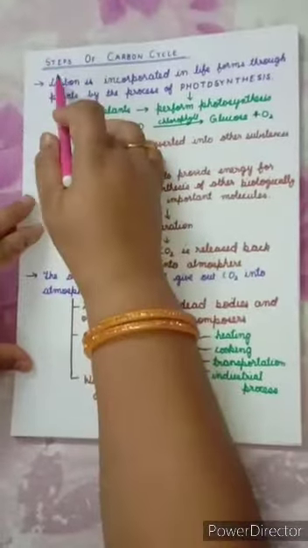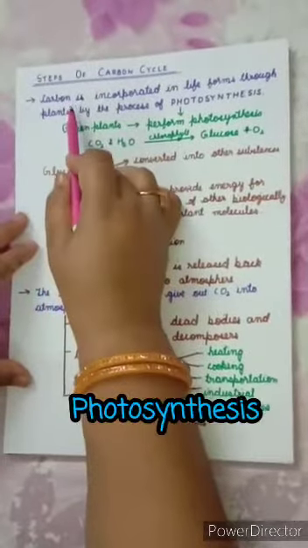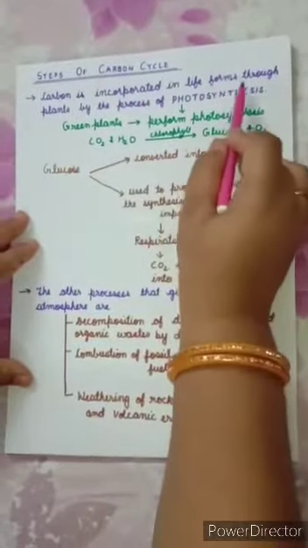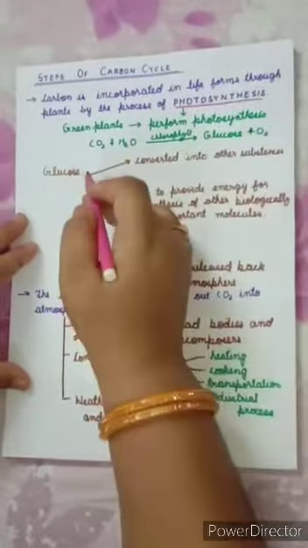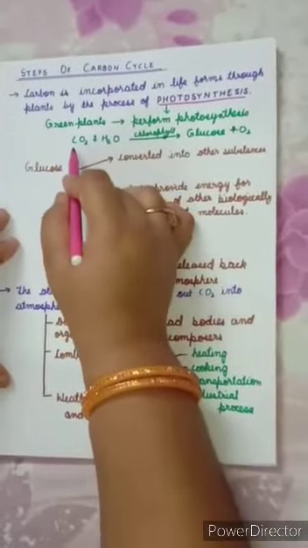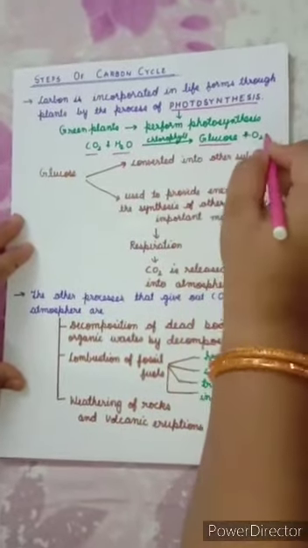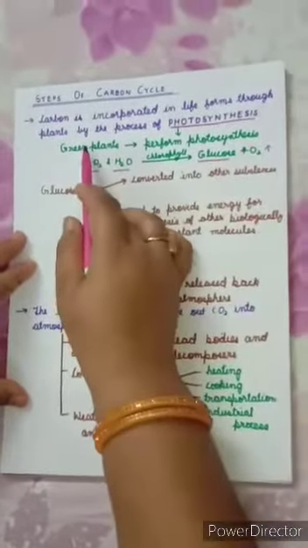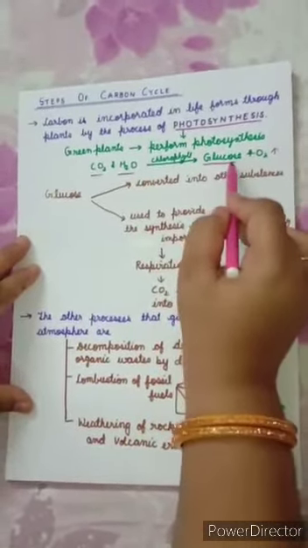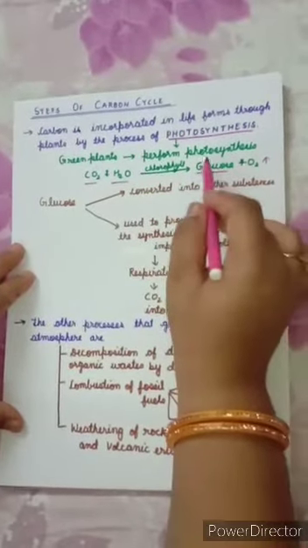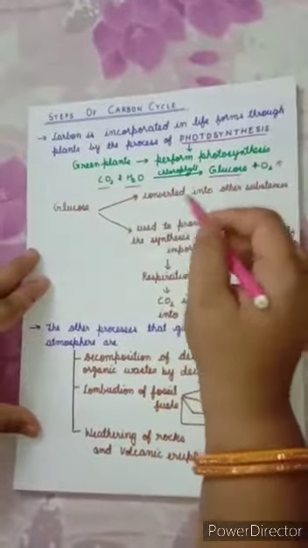Now let us study about the steps of carbon cycle, and the first step is photosynthesis. Carbon is incorporated in life forms through the plants by the process of photosynthesis. And in photosynthesis what happens? Green plants use carbon dioxide and water in the presence of chlorophyll to form glucose and oxygen is released. So this way carbon dioxide is incorporated in green plants in the form of glucose, and when other organisms, heterotrophs, feed on autotrophs, then this carbon is carried into their body also.